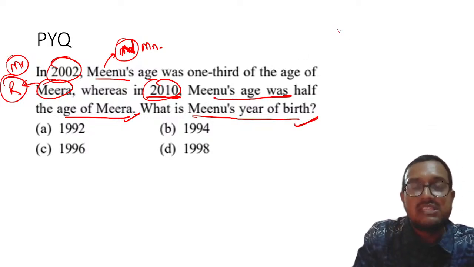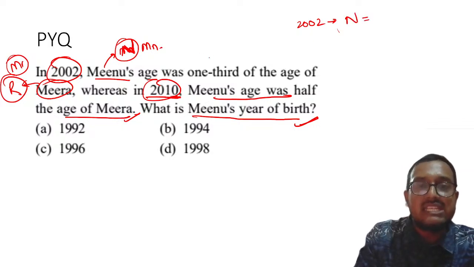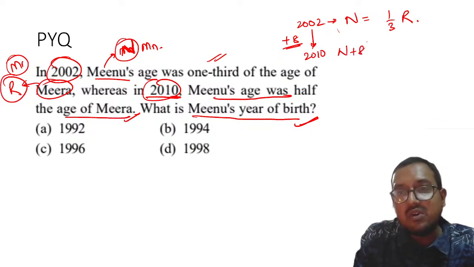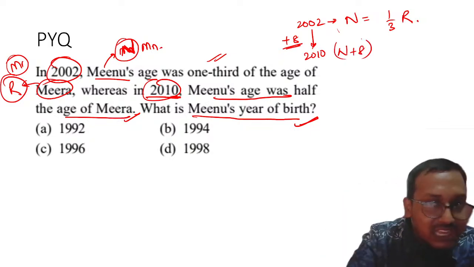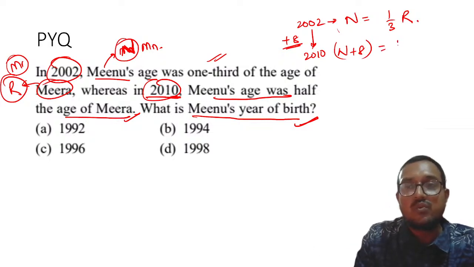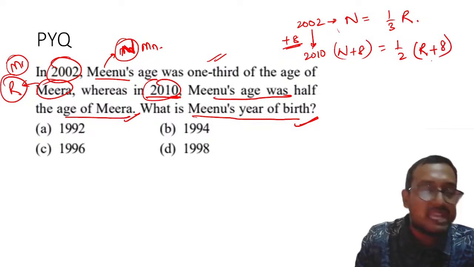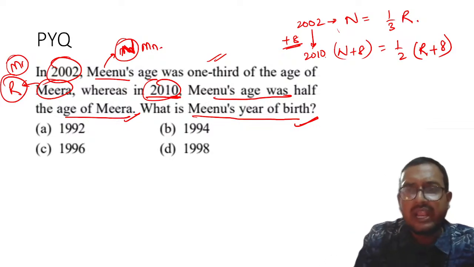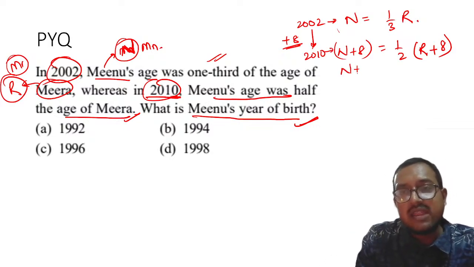So my dear students, please remember, I will talk first about 2002. Minu's age is 1/3 of R's age. Now we are going to 2010. 2010 means plus 8 years. So what I will do, n plus 8, because everyone's age increases linearly. So n plus 8 is equal to 1/2, half of the age of Meera, so R plus 8. Is there any doubt in this step? I hope there is no doubt. n plus 8 is equal to R divided by 2 plus 4.